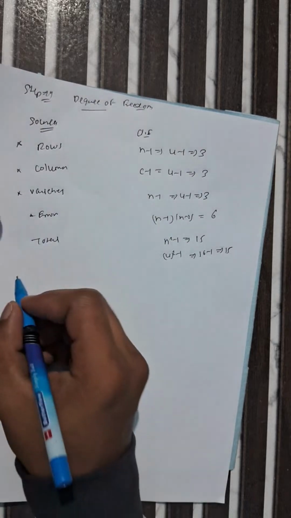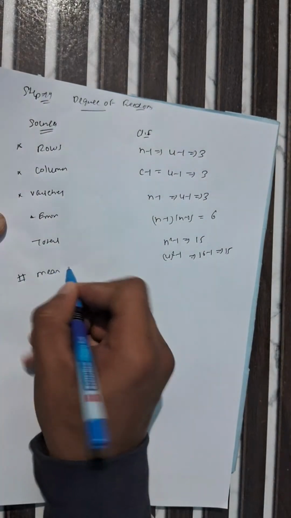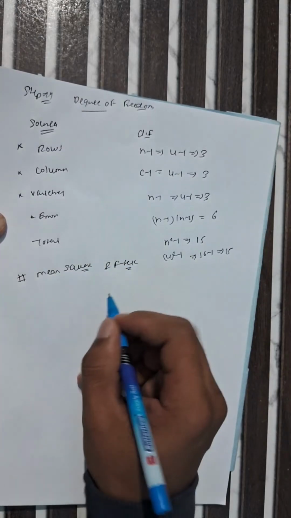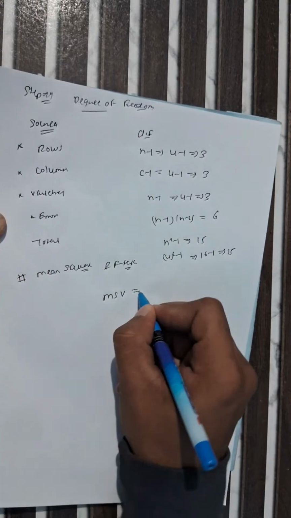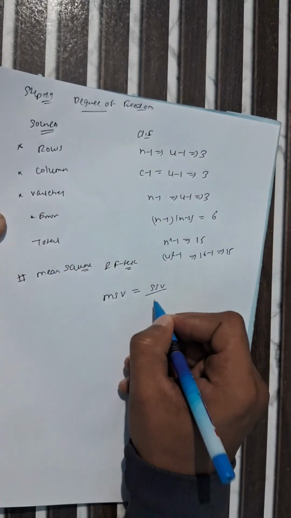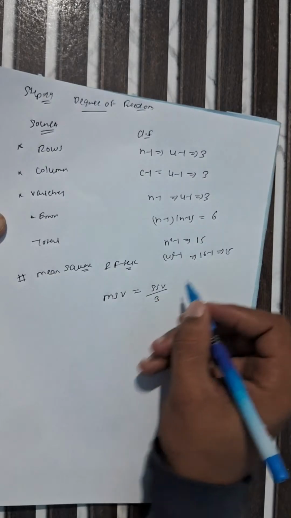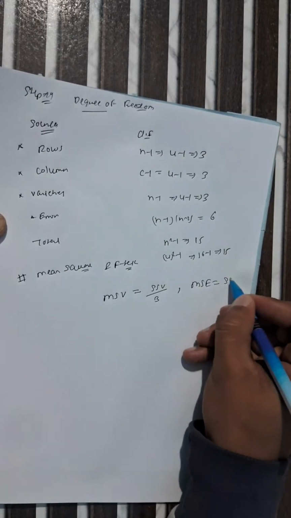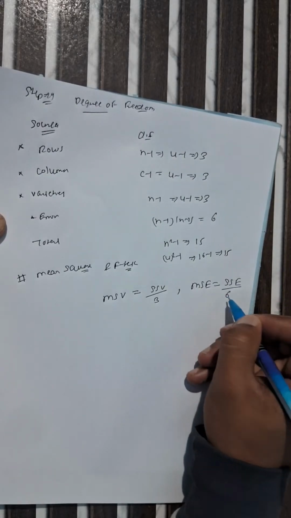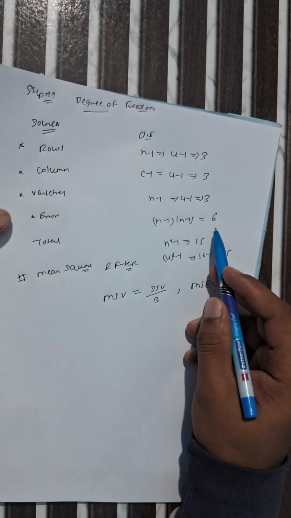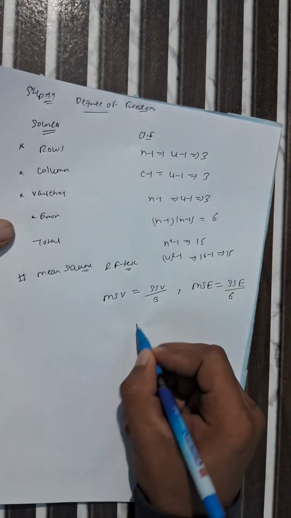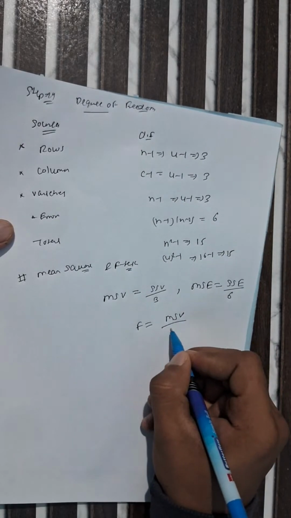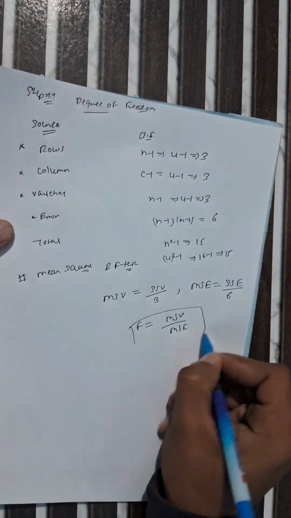So what is the formula to find the mean square? MSV for variety equals SSV, sum of square of variety, divided by degree of freedom for variety, which is 3. Mean square for error equals sum of square of error divided by 6, the degree of freedom for error. After that we calculate the F ratio, which is mean square of variety divided by mean square of error. Like that, you have to calculate the F value.